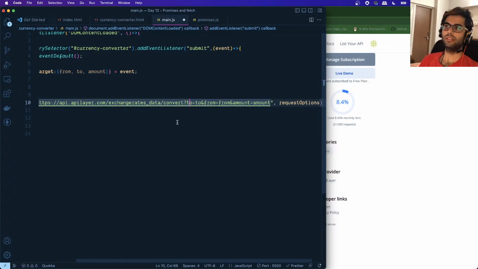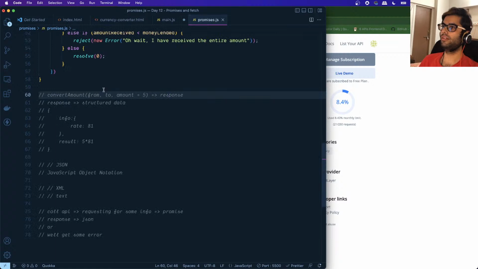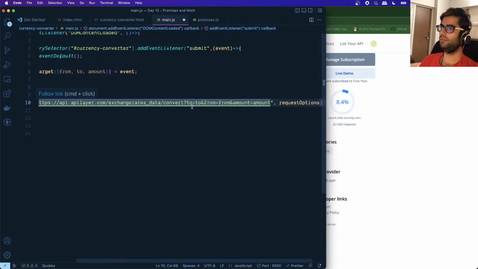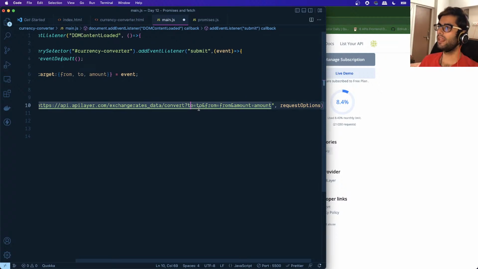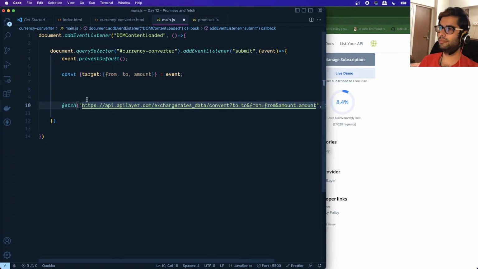So as I had shown you over here, suppose we want to call a function which has these sort of parameters, right? From, to, and the amount that we want to convert. So we need a mechanism to specify all of those values. I found out all of this information from the documentation for the API. So you can go through the documentation on your own as to what parameters a specific API accepts. So let's replace this.